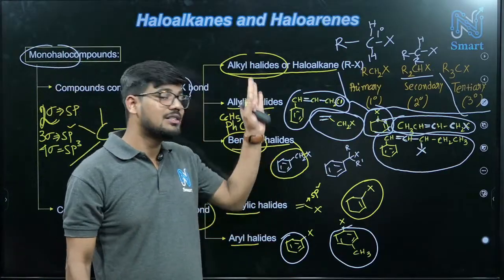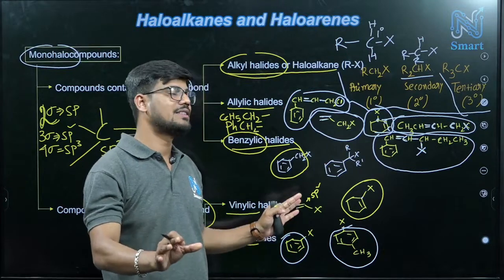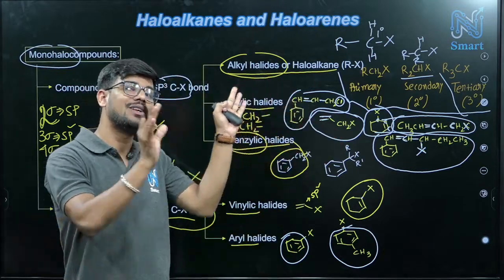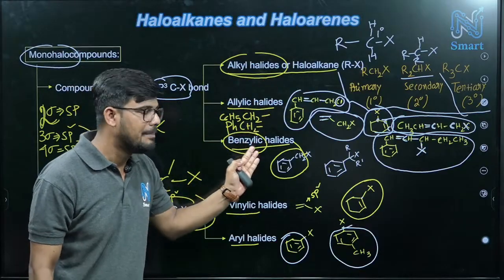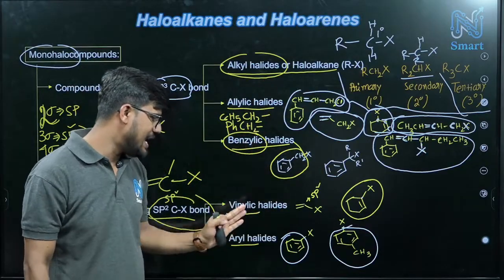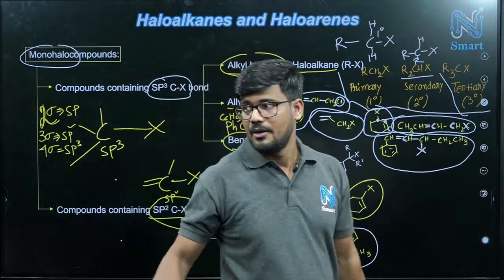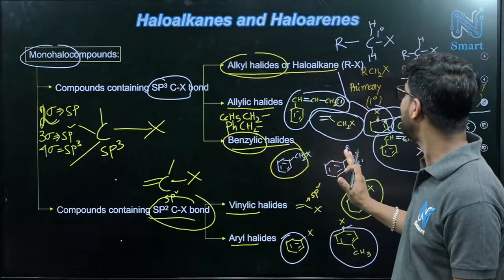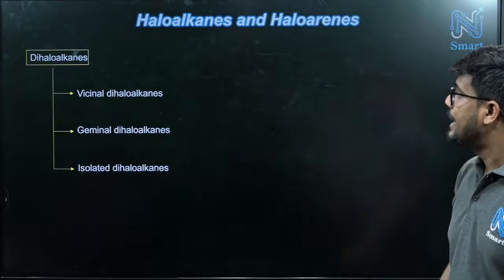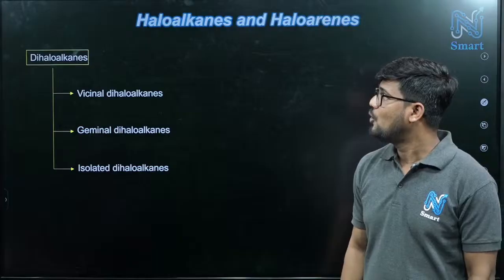So the basic idea is you must have the skill to distinguish which structure belongs to which category: alkyl halide, allylic halide, benzylic halide, vinylic halide, aryl halide, based on sp3 carbon and sp2 carbon. I hope up to here it is clear. Next, dihaloalkane.